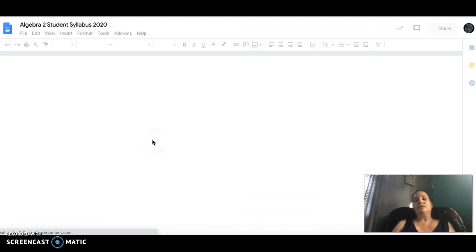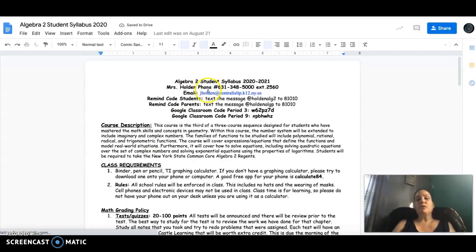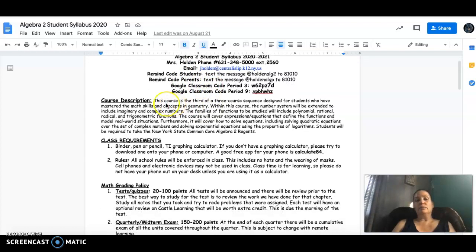If I click on that student syllabus, all of my contact information is right here as well. So phone, email. There are 2 Remind codes. One is for students and one is for parents. The students will probably be getting more messages, so I wanted to keep the parents separate just so they are getting fewer messages. And a little description of the course, which I already went through.